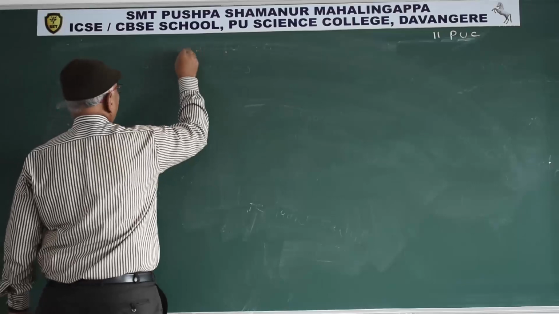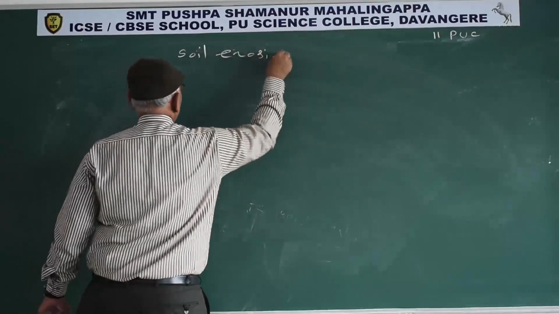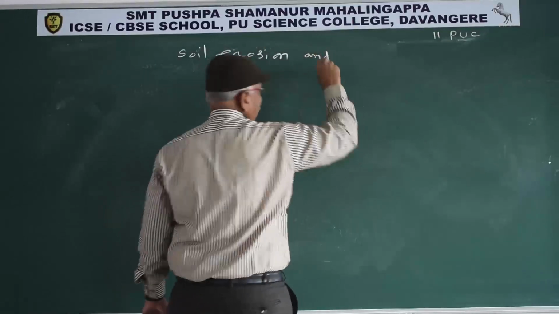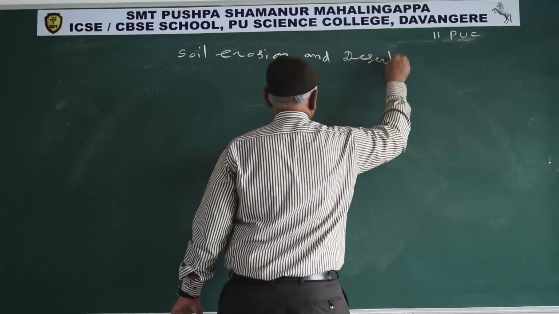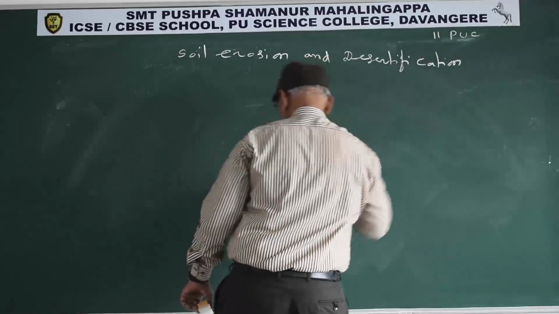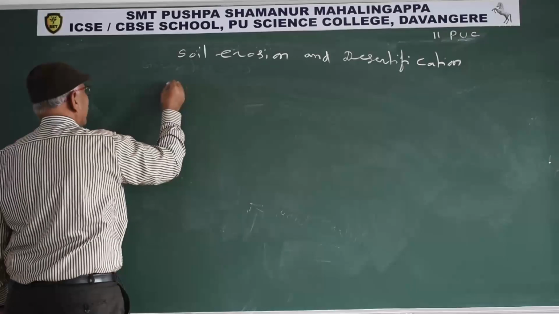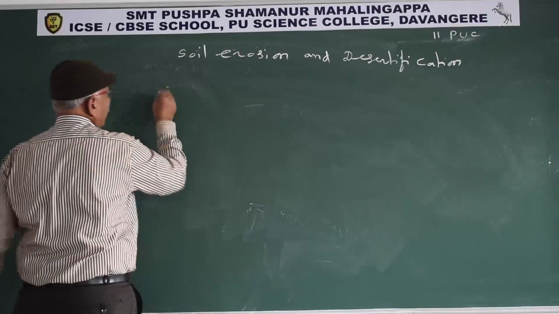Soil erosion and desertification. Over cultivation affects the top fertile layer.